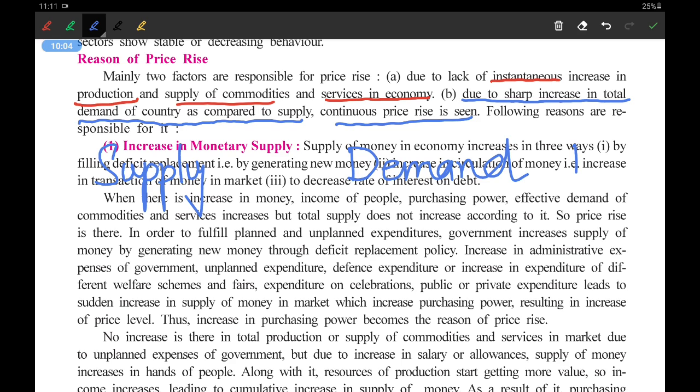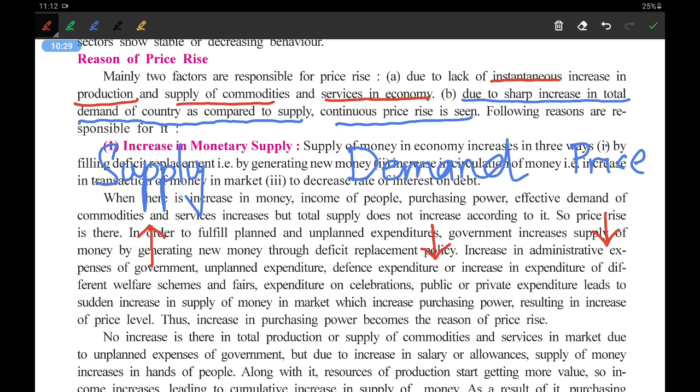Okay, and this is price. Now what will happen is when the supply is high but demand is low, then the price will decrease. This you have to remember.